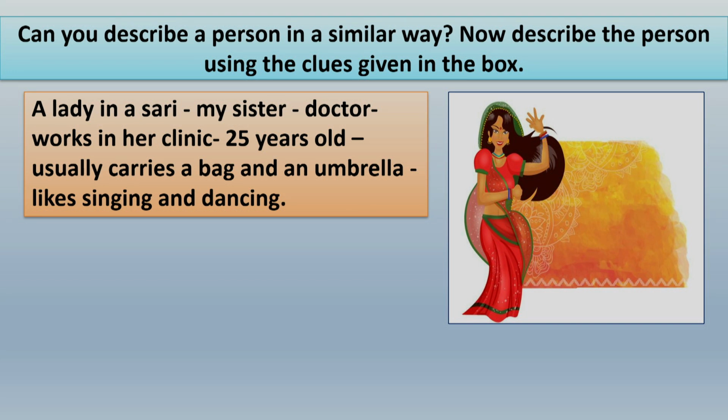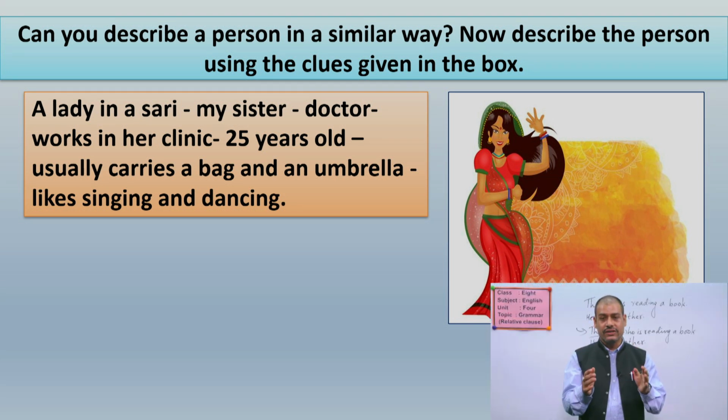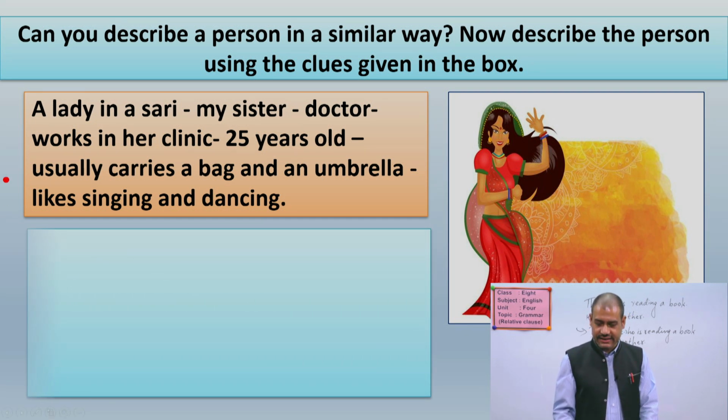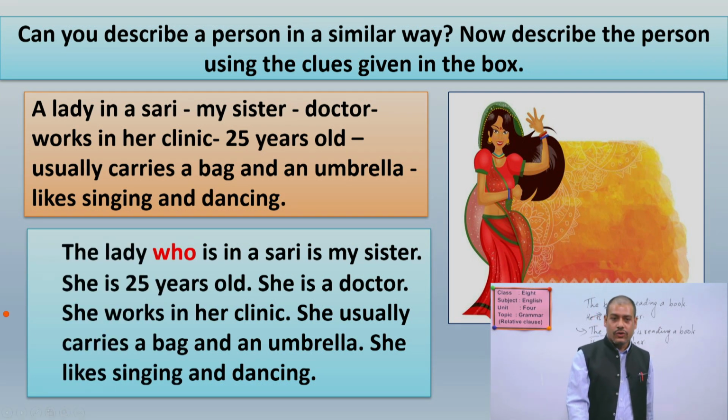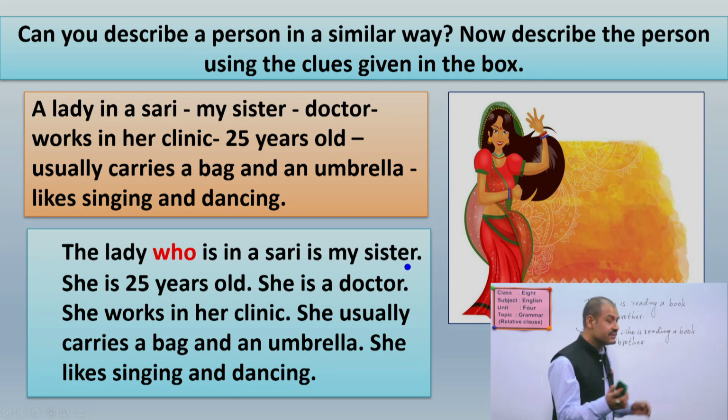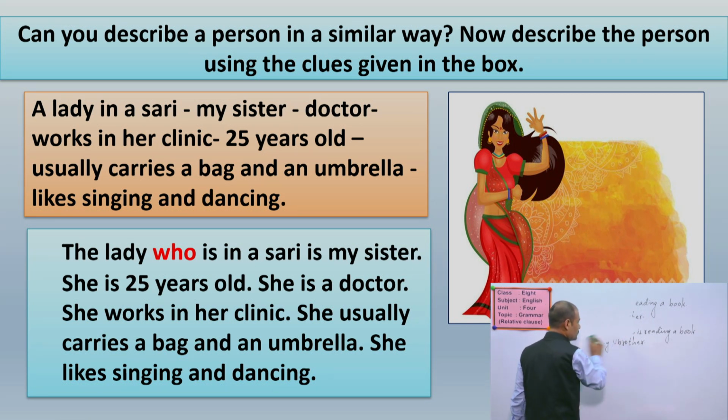Have you finished writing? See, your text, your paragraph may be like this. You can check, you can compare with me. So what is written here? See, the lady who is in a sari is my sister. Dear students, again this sentence can be broken into two sentences.